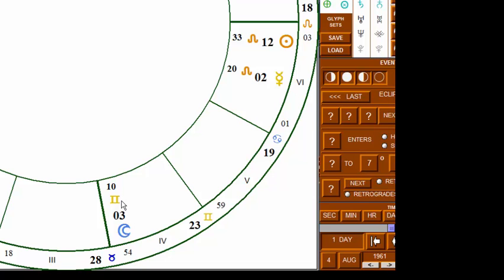You see, the Moon's in Gemini, so the Moon's dispositor is Mercury, because it rules Gemini. But the Moon's final dispositor is the Sun.